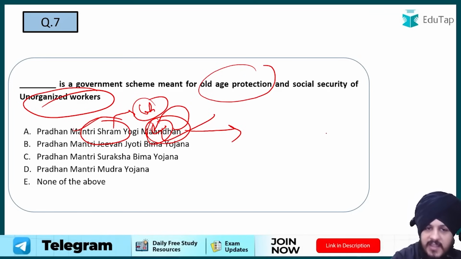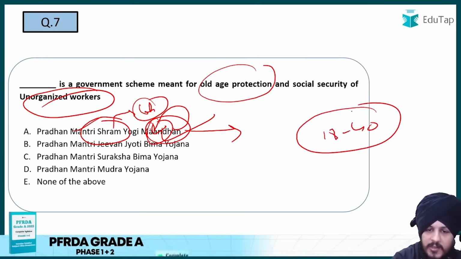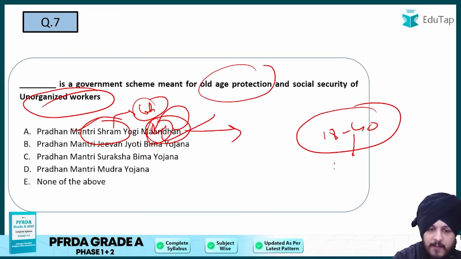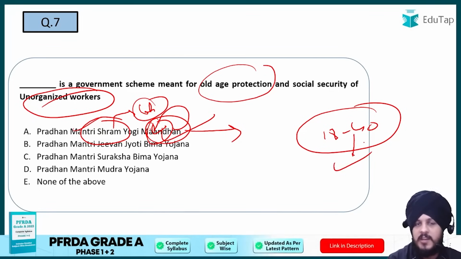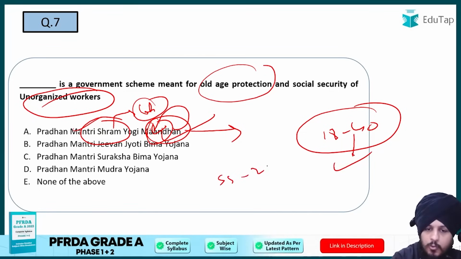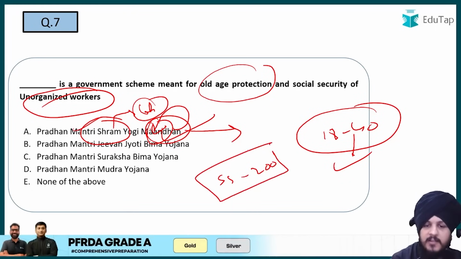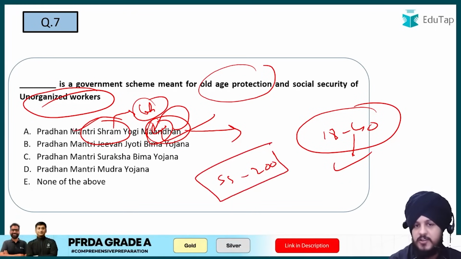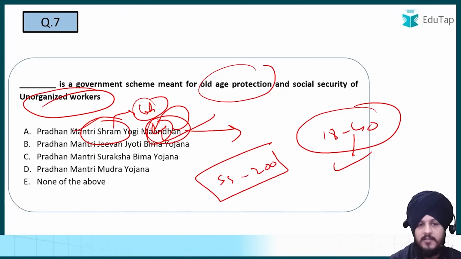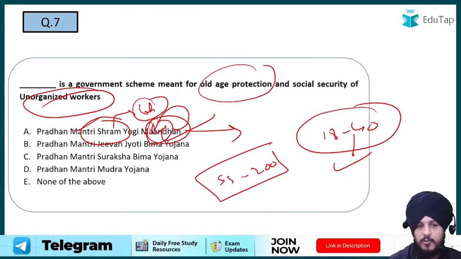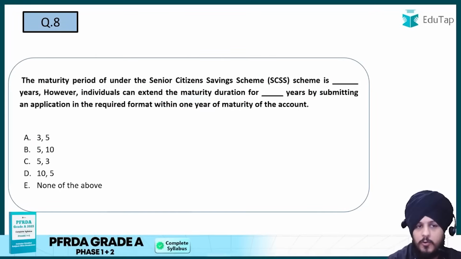And what is the age? The age is basically 18 to 40 years, and in which they will have to make basically monthly contribution from the range of rupees 55 to rupees 200 per month till the age of 60, right? So that is what happens in case of Pradhan Mantri Shram Yogi Mandan Yojana. So A is going to be the answer for question number 7. Now let us move on to question number 8.